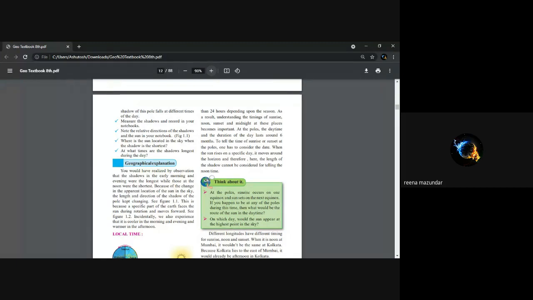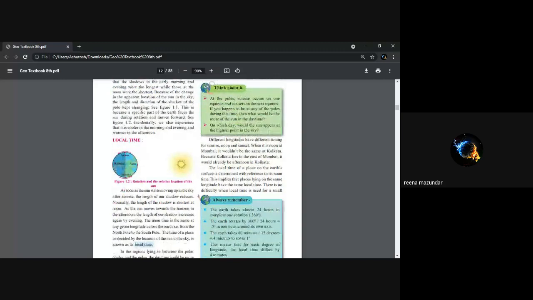This is because a part of the earth faces the sun during rotation and moves forward. So in this way, we can see that in the morning and evening it is cooler, whereas in the afternoon it is quite warm. So I think all of you are clear up to here. Any doubt anyone has? Nobody.